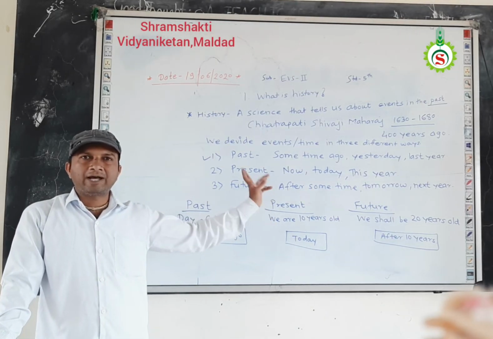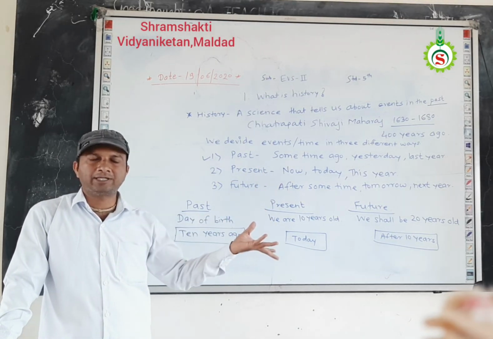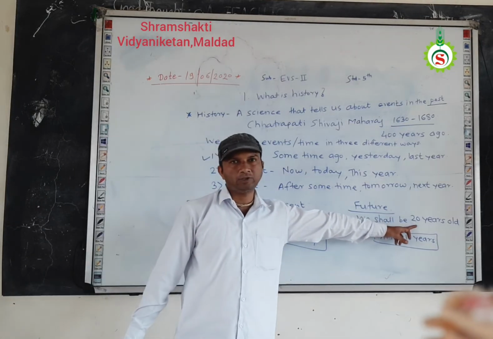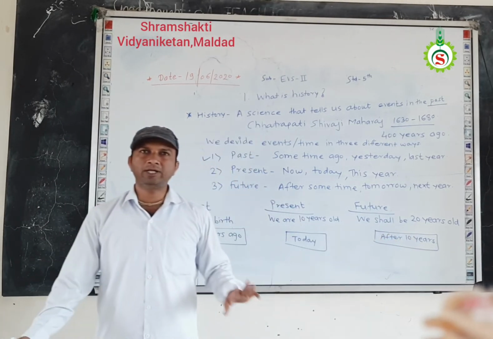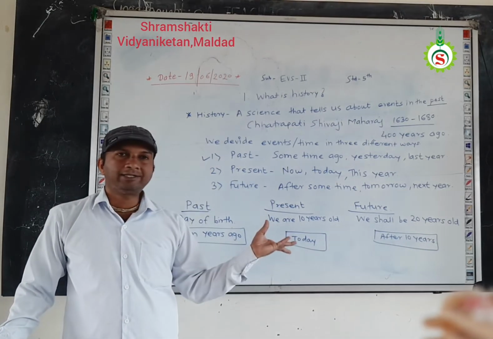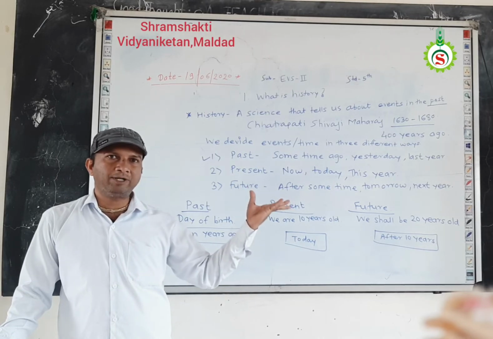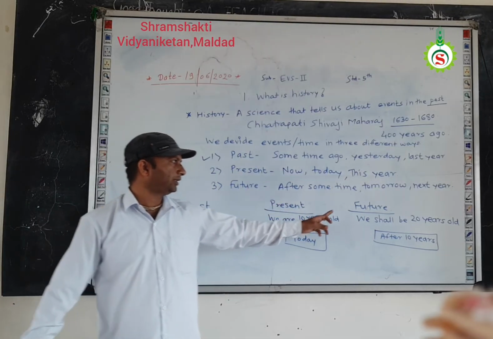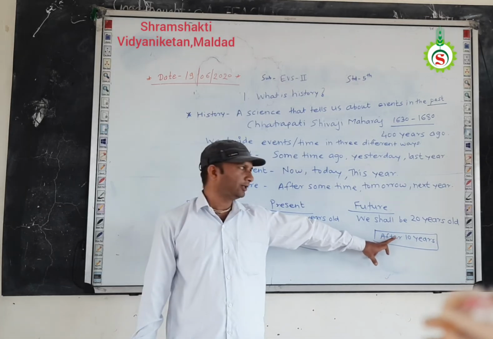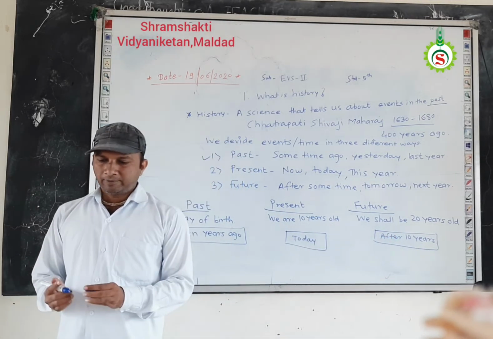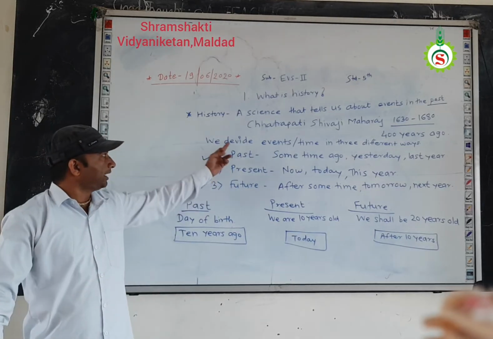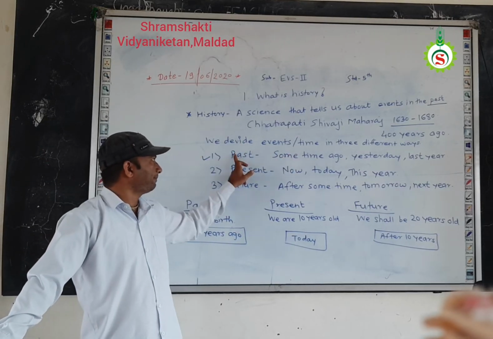And after 10 years means in the future, we shall be 20 years old. So that will be future event. Okay, so it takes place after how many days? After 10 years. Okay, so in today's lecture, you understand that any event having three different ways: past, present, and future.